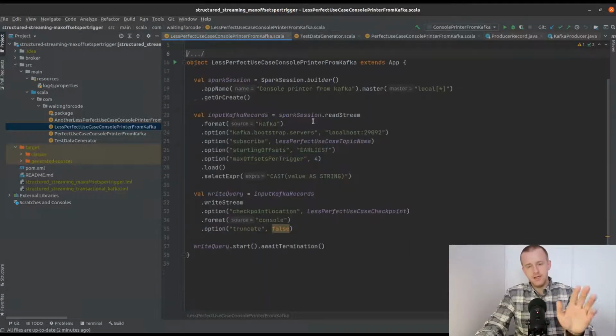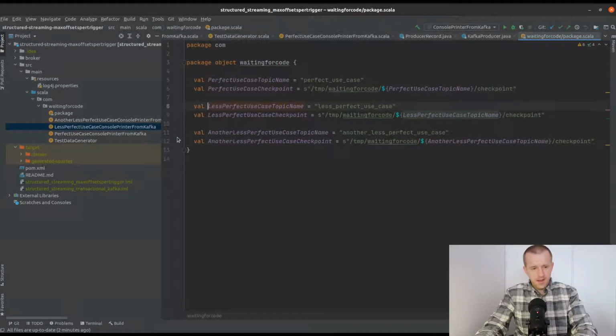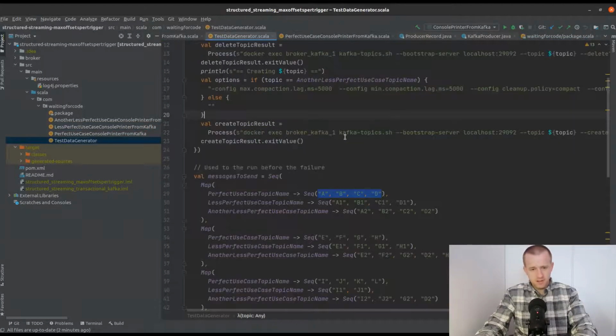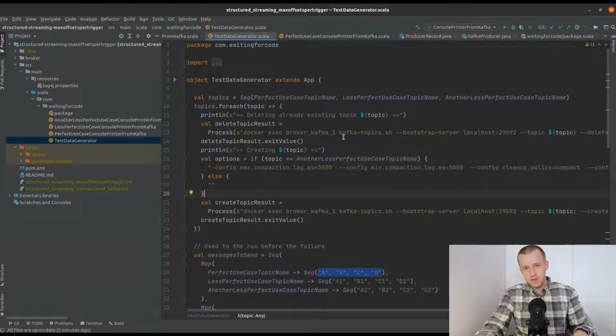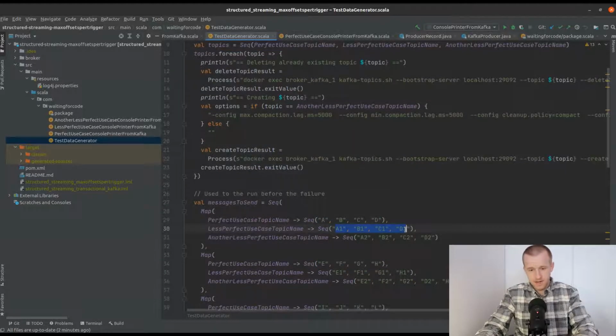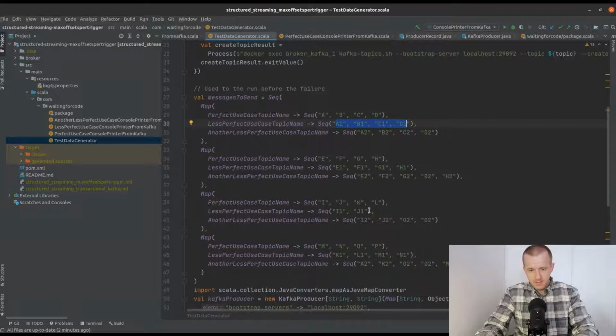And to show you that, I will use exactly the same consumer, except that it will subscribe to this less perfect use case topic. And I will also use exactly the same data generator, but the difference is that I will stop the generation after the third microbatch production. So as you can see, the events are exactly the same, except the microbatch number 3, that will be the stopped one, because here I am producing only two records that will be later fulfilled with the microbatch number 4.